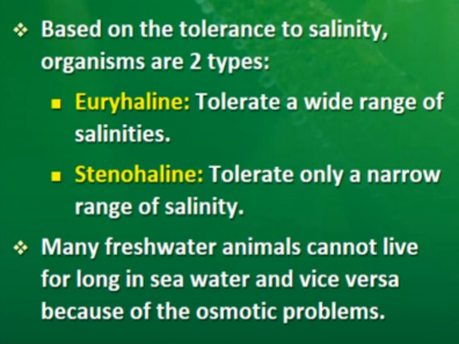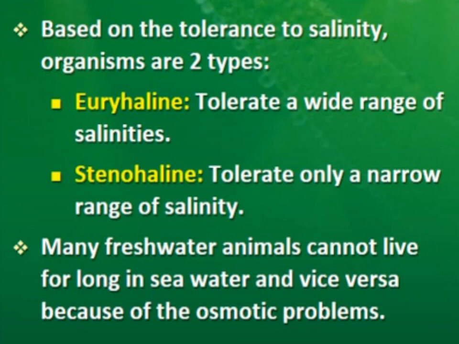Now, based on the tolerance to salinity of water, organisms are of two types, euryhaline and stenohaline. These are like eurythermal and stenothermal. Eurythermal organisms can tolerate a wide range of temperature. Likewise, euryhaline organisms can tolerate a wide range of salinity, and stenohaline organisms can tolerate a narrow range of salinity, right?